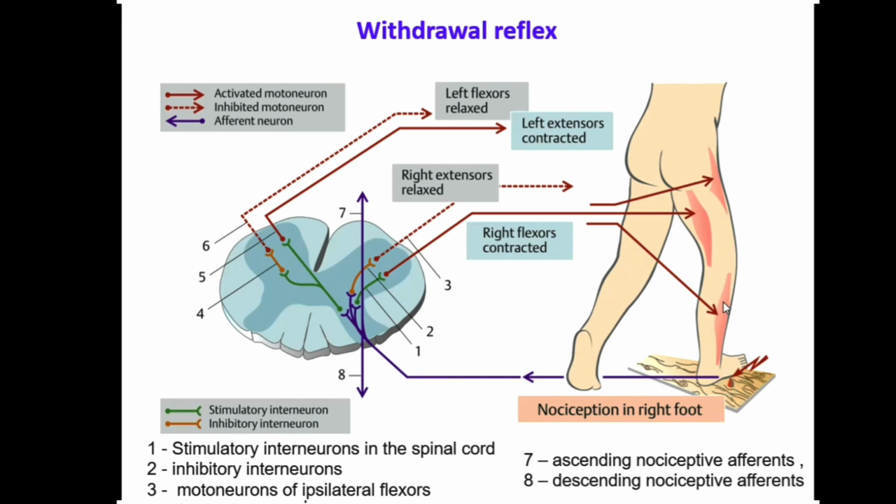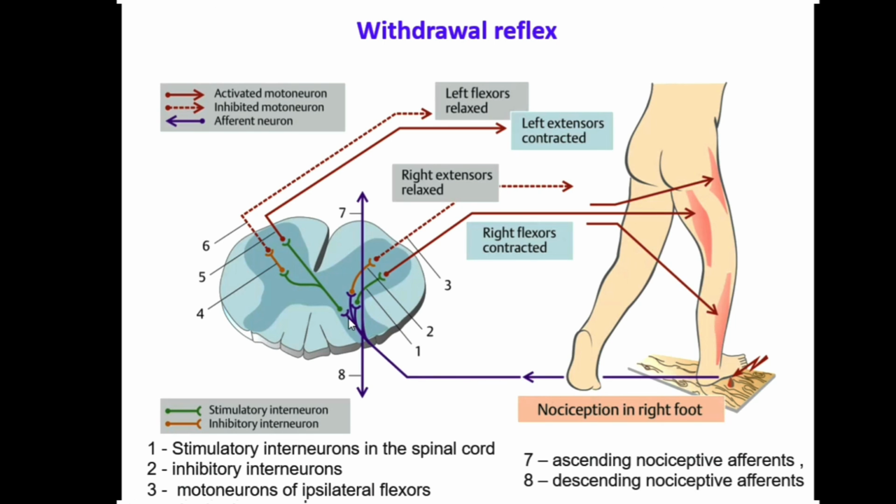For example, for picking the leg up. So there are some flexor muscles and also extensor muscles. In here, the flexor muscles are contracted. The right leg flexor muscles are contracted, but the right extensor muscles are relaxed. So this is an inhibitory interneuron. The inhibitory interneuron will be stimulated, but it will inhibit the other neurons, and they will be, in fact, relaxed. It means that the right extensor muscles will be relaxed, and the person can have the leg up or can run away.